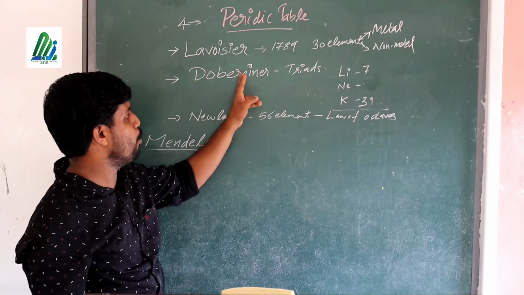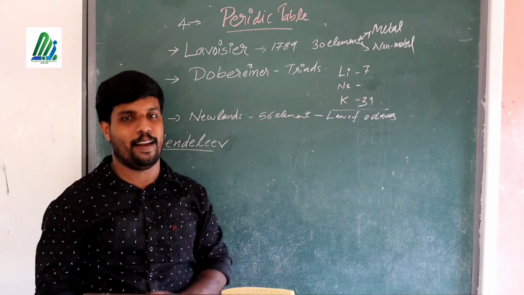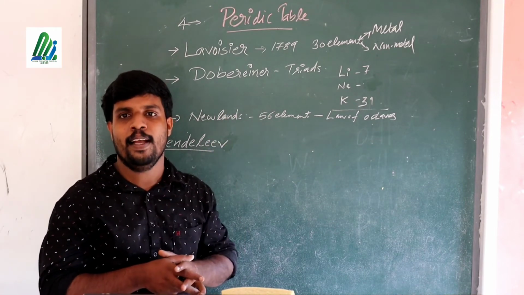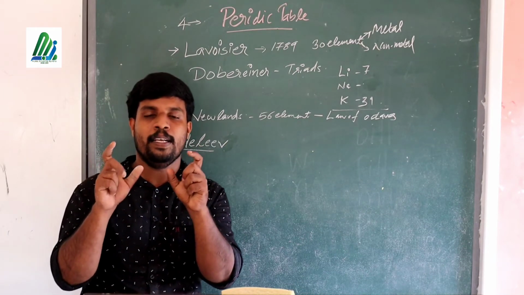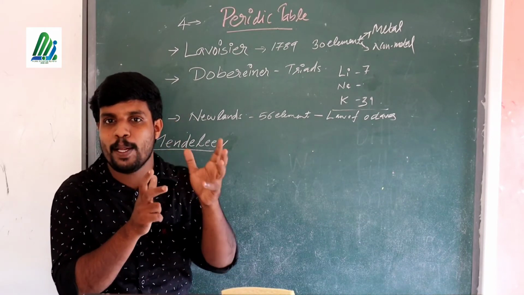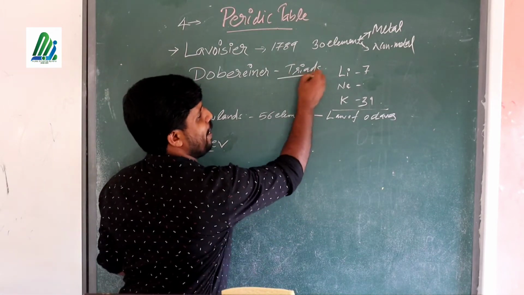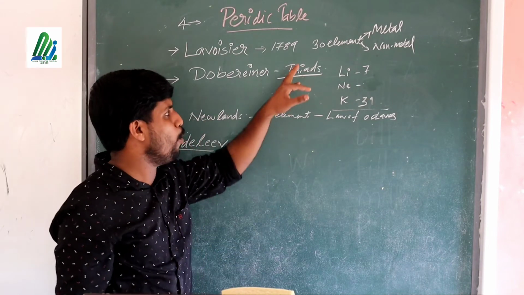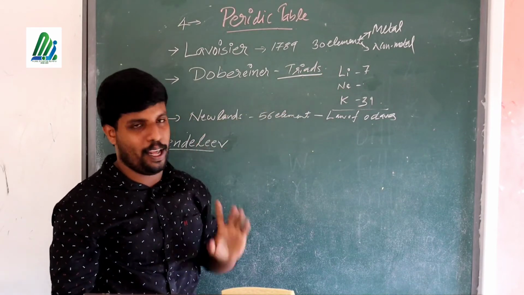Next one is by Dobereiner. His name is Dobereiner. He took three elements that are similar in their properties. The elements with similar properties were taken as a group, and he gave the name triads for the group. Three elements with similar properties in a group, and the group is known as triads. I give an example: lithium, sodium, and potassium.